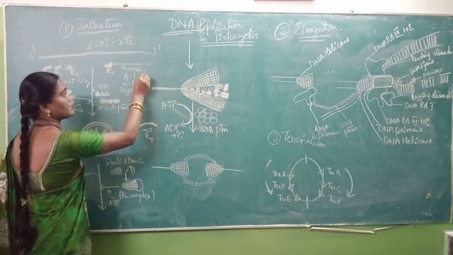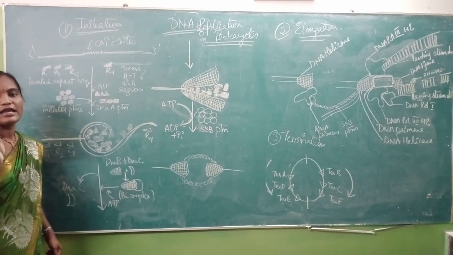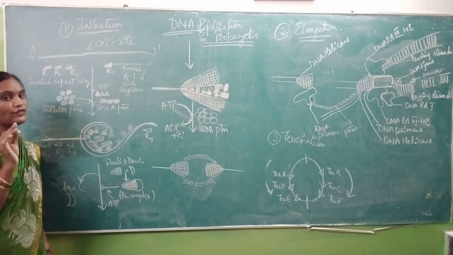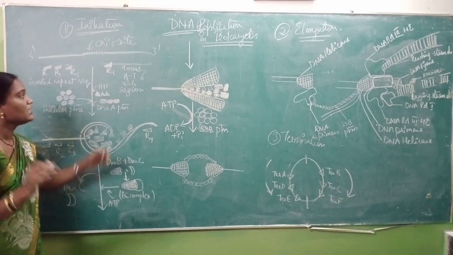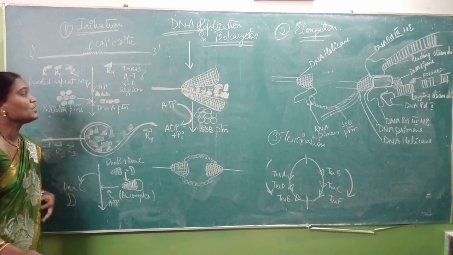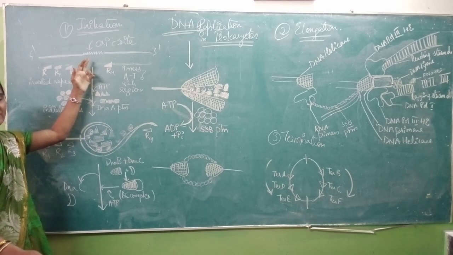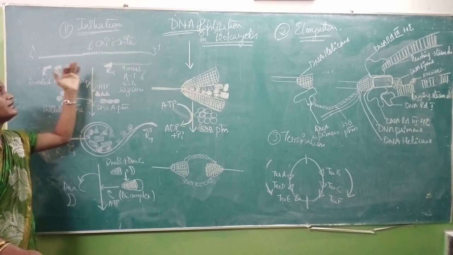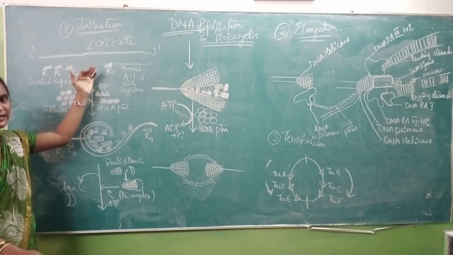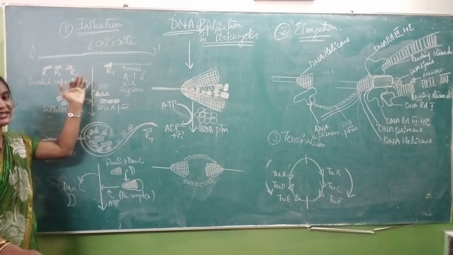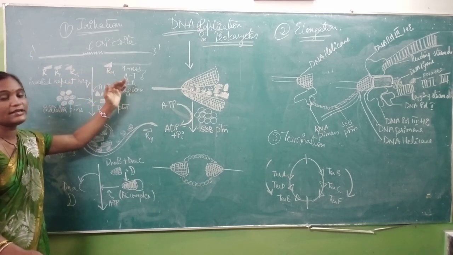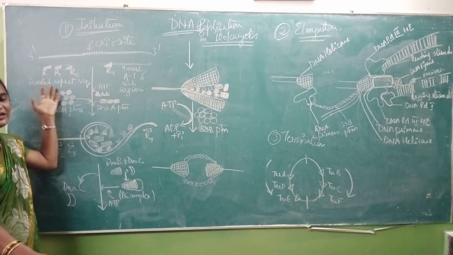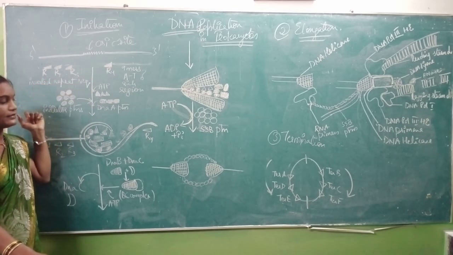Again the question arises, what do we mean by AT rich region? AT rich region means a region with more adenine and thymine residues. So that is known as AT rich region. Under initiation, the first step is recognition of the ORIC site. How is it recognized? It is present in between the AT rich region, 9 mers site of AT rich region, and in between inverted repeat sequences R1, R2 and R3.